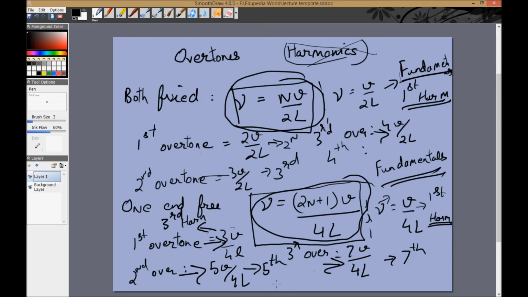So if you have the 25th harmonic, that just means the frequency is 25 times the basic frequency. If it's the 25th overtone, that means there are 24 other possible values between this value and the fundamental value. So they have to do with different things. So this is the third harmonic, this is the fifth harmonic, and this is the seventh harmonic. So if a string is vibrating in its seventh harmonic, that means the frequency is 7V/4L. This sometimes gets confusing because there are two different names, but I hope now it's clear to you and you won't make a mistake in this case.